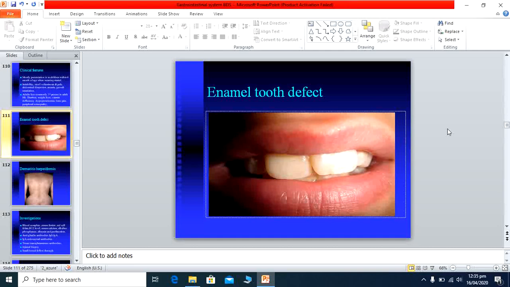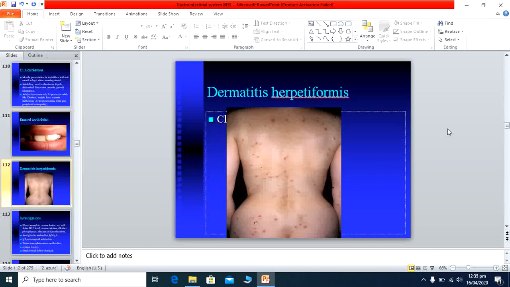Sometimes celiac disease, in addition to the abdominal symptoms, has an isolated skin presentation. This is known as dermatitis herpetiformis. Small itchy macules are formed on the back, sometimes on the front of the chest. This is associated with celiac disease. We can say the skin manifestation of celiac disease is dermatitis herpetiformis.